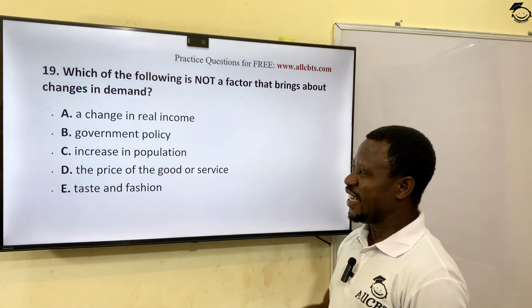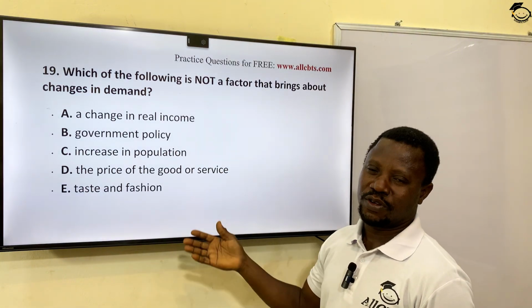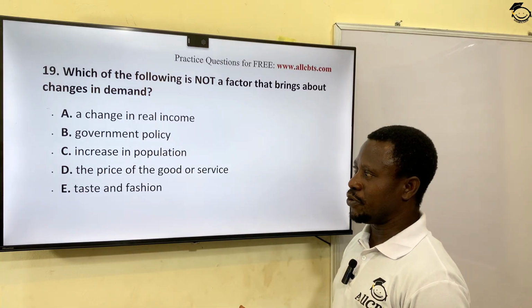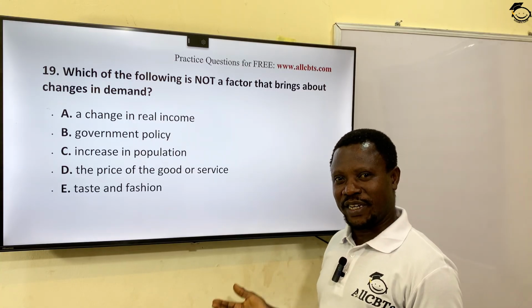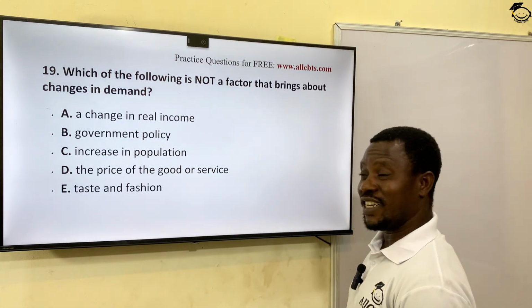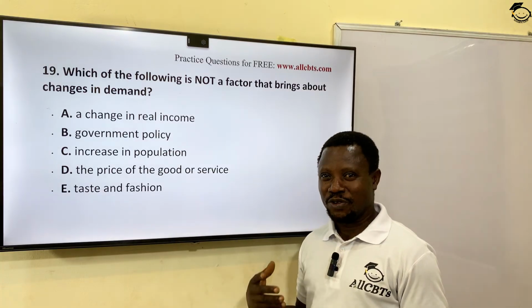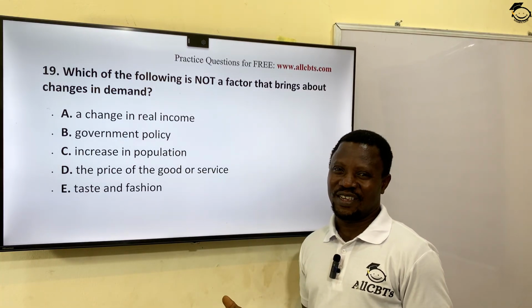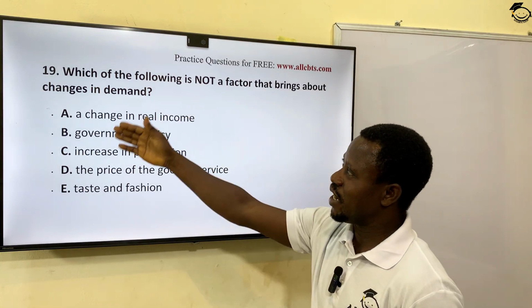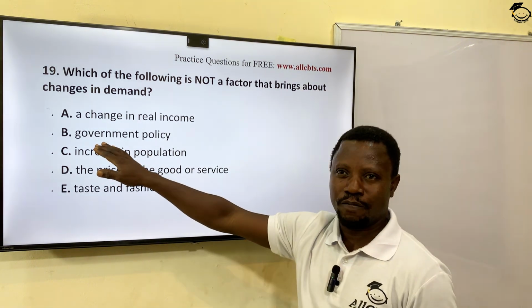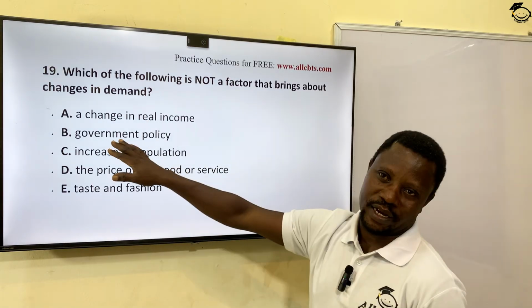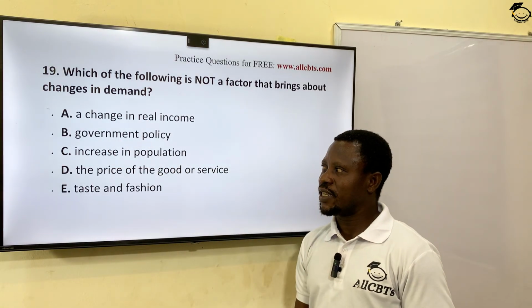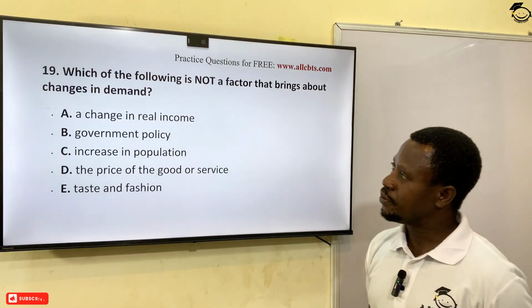Government policy, increase in population, more people will also affect the demand for a particular product. The price of the good is set. Remember the law of demand: the higher the price, the lower the quantity demanded. The taste of fashion. Your taste of fashion can change from a product to another product. Okay? So the one that will not affect it now is government policy, at least in the short run. If it's supply, I mentioned government policy. So the answer to this question is option B.